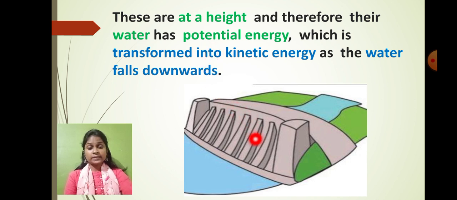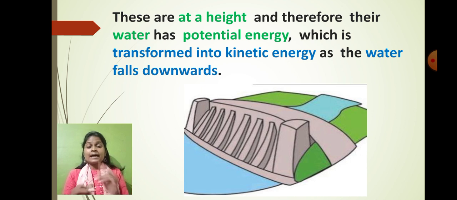So whatever water is situated at the higher level has got a different type of energy, and that energy is called what? Potential energy. And when the water falls down, during that time, this potential energy gets converted into kinetic energy.